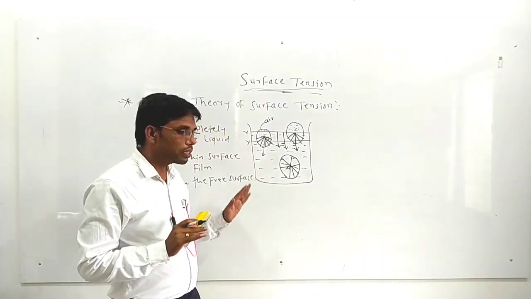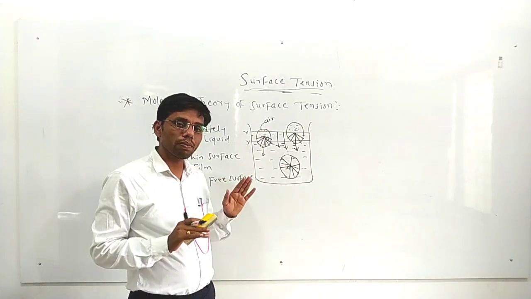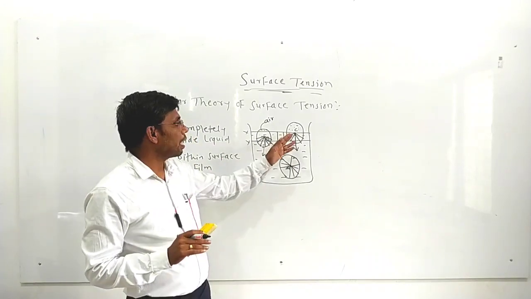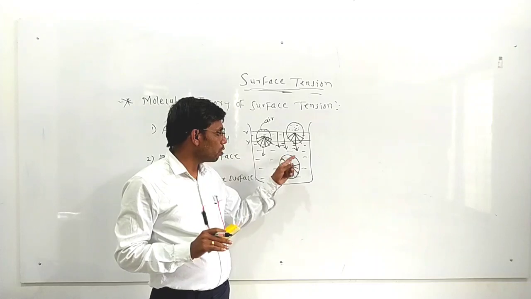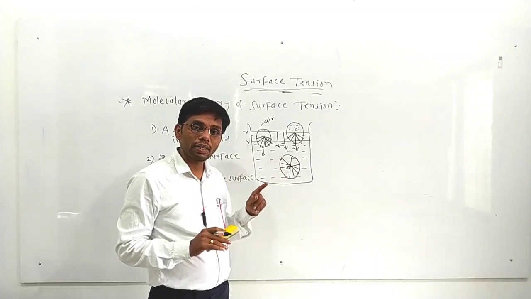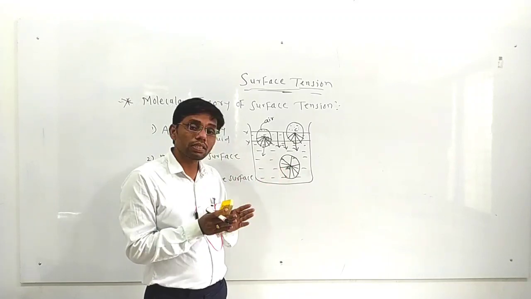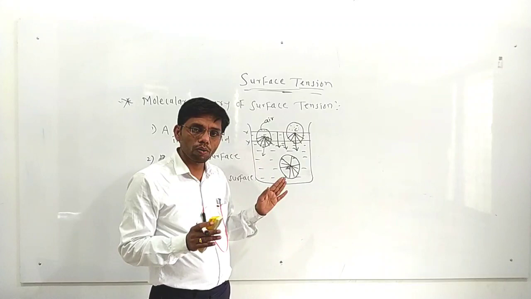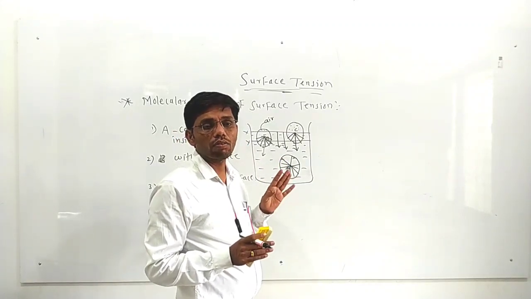Molecule A is completely inside the liquid, molecule B is just below the free surface of the liquid or within the surface film, and molecule C is on the free surface of the liquid. So why is molecule A completely inside the liquid? Why is it at rest? Because the resultant force acting on it is zero, because it is equally attracted from all sides by the cohesive force. So the resultant force acting on it is equal to zero.